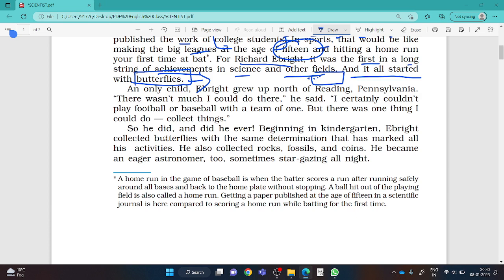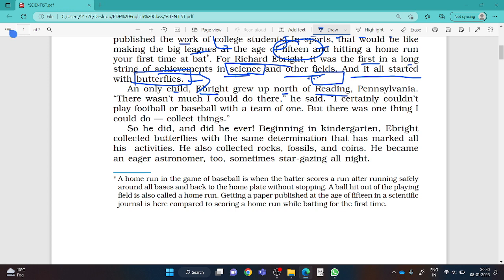You will have to become a specialist in that very field where you want to work. Understood? What to talk about becoming a scientist only, dear students? I would say that in any field, if you want to become successful, you will have to become the specialist for that. Understood? As an only child, Ebright grew up north of Reading.